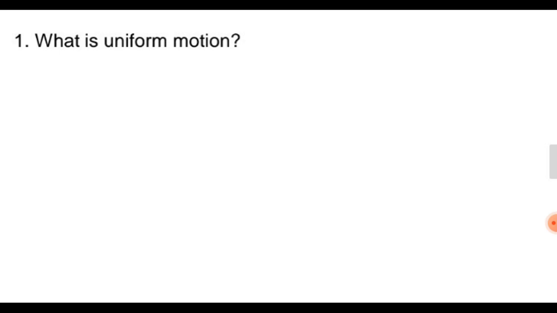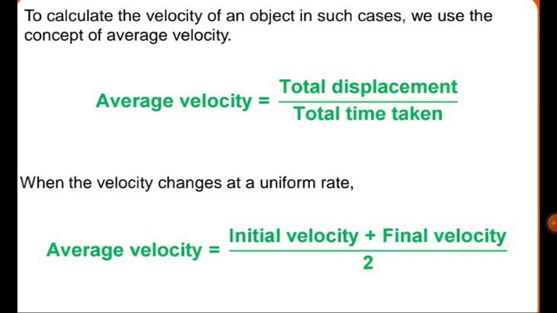In our last day 3 class we discussed speed and velocity. In earlier classes you also read about speed. Actually, speed is simply distance upon time. Speed tells how fast an object is moving. So if you want to measure the speed of any object, you have to calculate the total distance covered per unit time.